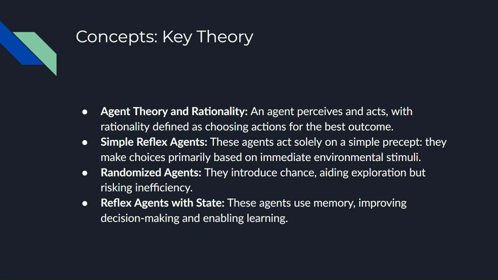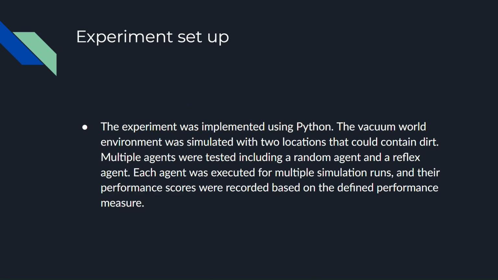The main theory regarding the experiment includes agent theory and rationality. An agent perceives and acts, with rationality defined as choosing actions for the best outcome. Simple reflex agents act solely on a simple percept. They make choices primarily based on immediate environmental stimuli. Randomized agents introduce chance, aiding exploration, but risking inefficiency. And reflex agents with state use memory, improving decision making and enabling learning.